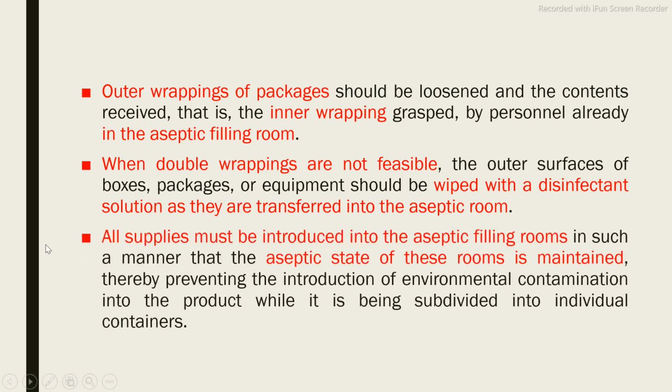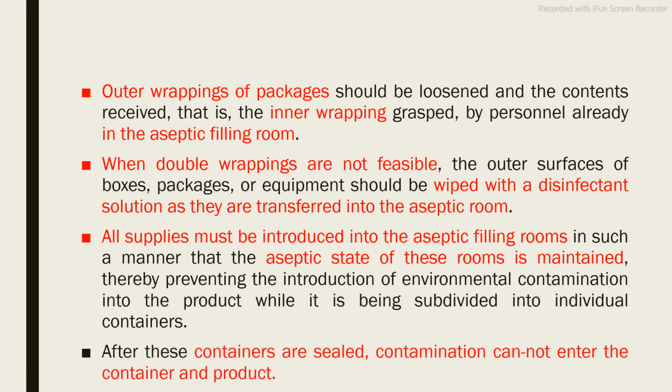All supplies must be introduced into the aseptic filling room in such a manner that the aseptic state of the room is maintained, thereby preventing the introduction of environmental contamination into the final product while it is being subdivided into individual containers. After these containers are sealed, contamination cannot enter the final container and product.